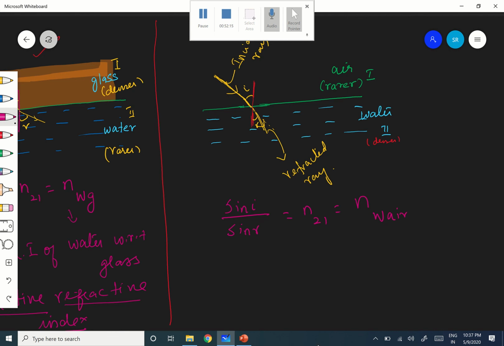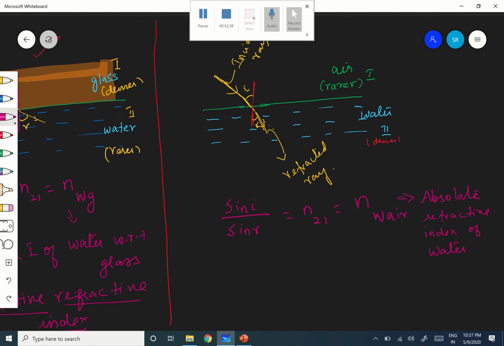Okay, therefore the first medium is the air medium, then you can say this is what is called absolute refractive index. Absolute refractive index of what? Index of water. No need to write with respect to air.